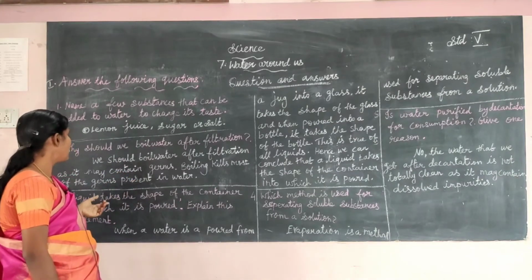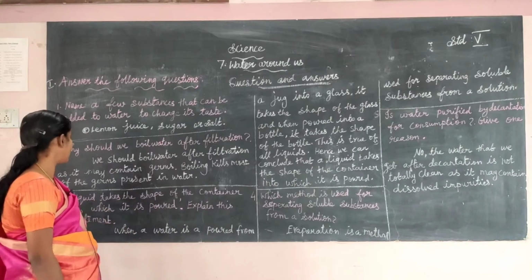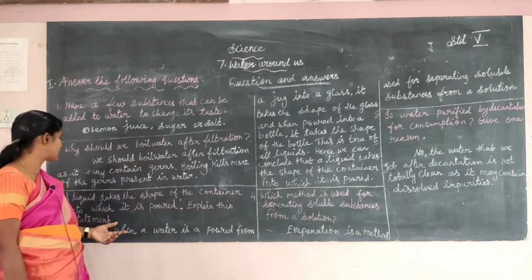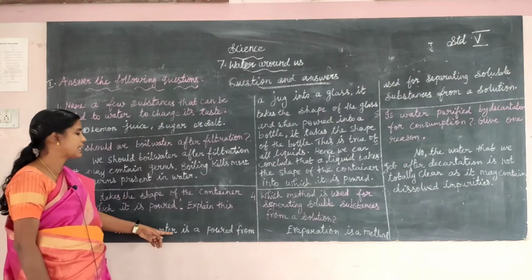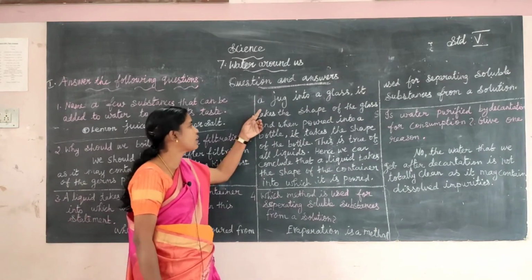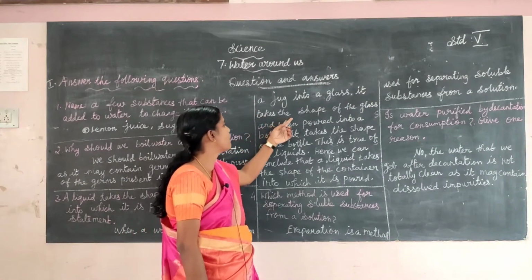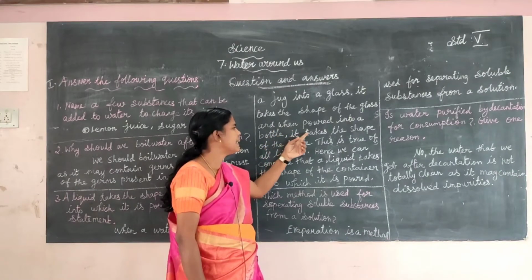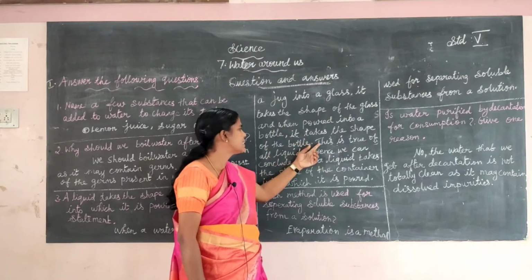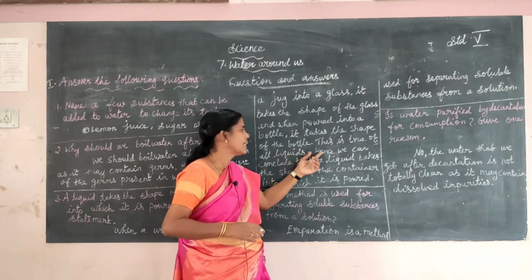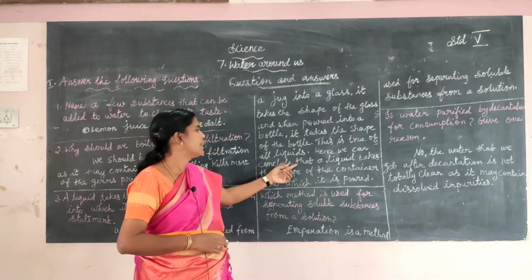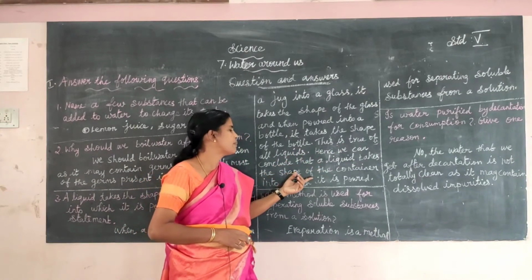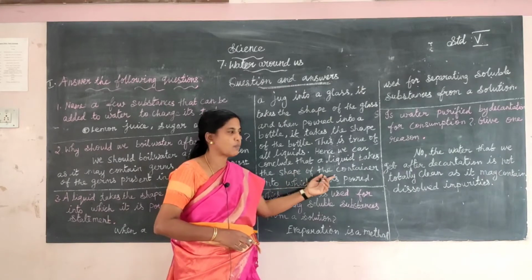A liquid takes the shape of the container into which it is poured. Explain this statement. When water is poured from a jug into a glass, it takes the shape of the glass, and when poured into a bottle, it takes the shape of the bottle. This is true of all liquids. Hence, we can conclude that a liquid takes the shape of the container into which it is poured.